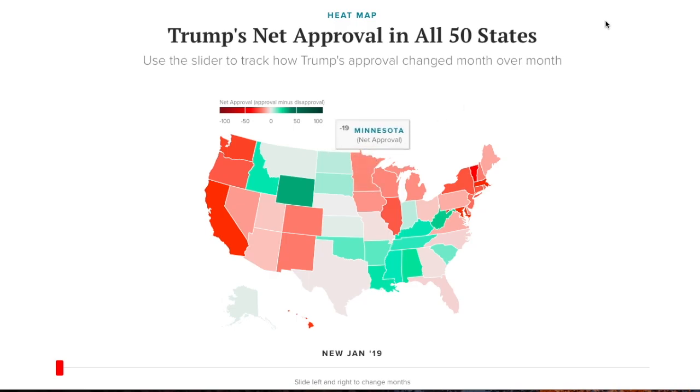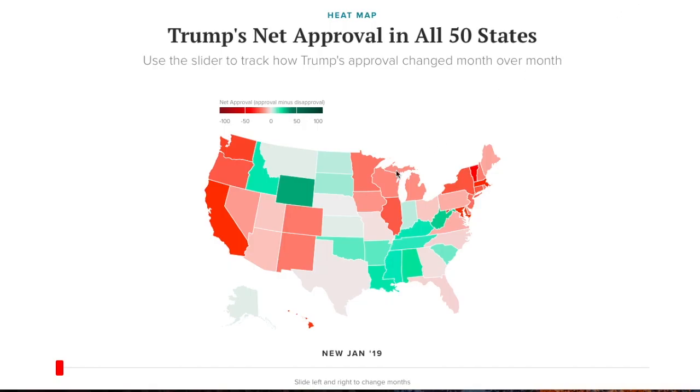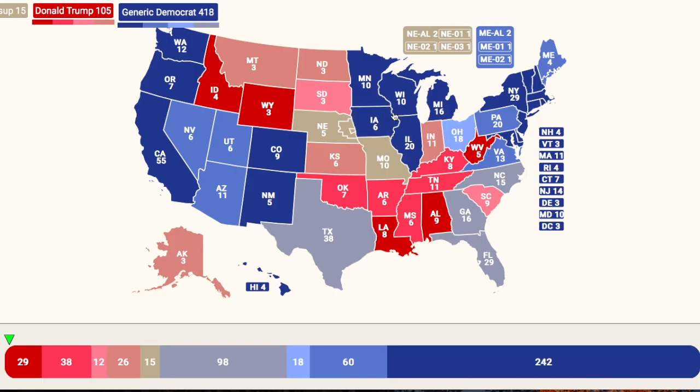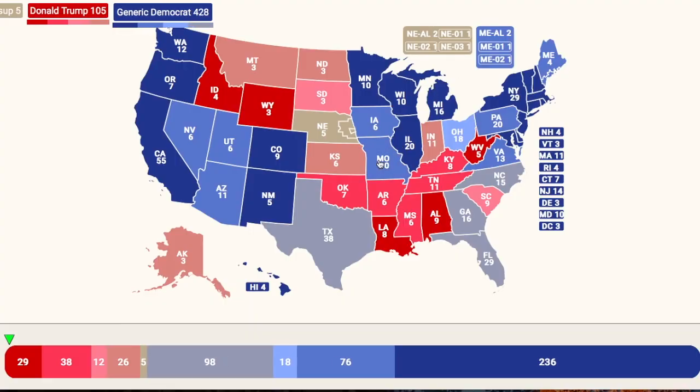Minnesota, of course, underwater by 19, moves into the safe Democratic column. Iowa, underwater by 14. That surprised me again. That would narrowly move into the Democrats' leaning column, but very close to being in the safe column. And Missouri, underwater by 2. That narrowly moves into the Democrats' tilt column. So this is our final electoral map. 428 electoral votes for the generic Democrat, 105 for President Trump, 5 pure toss-ups.